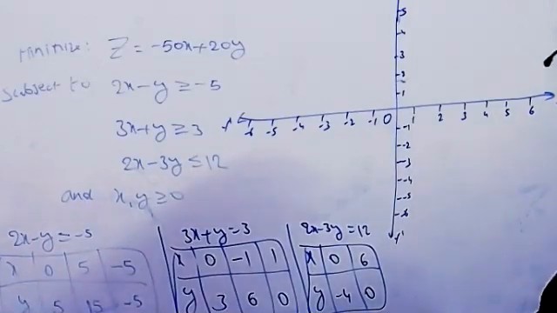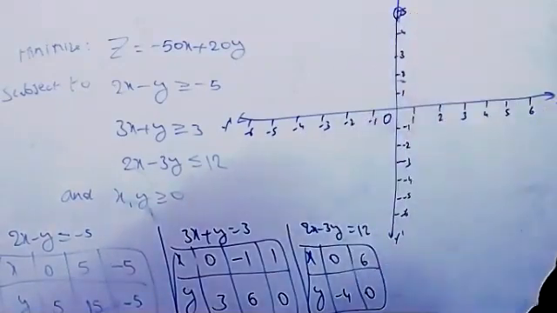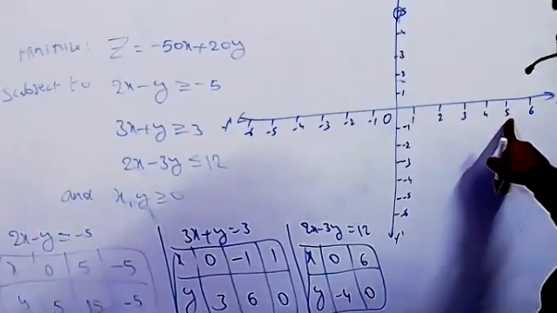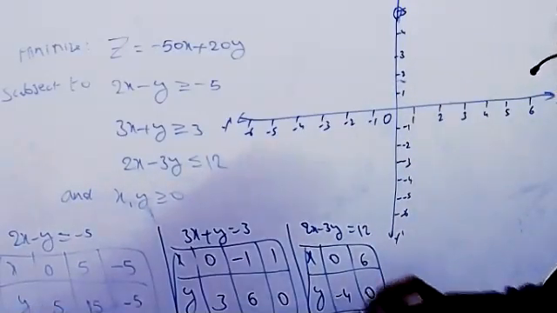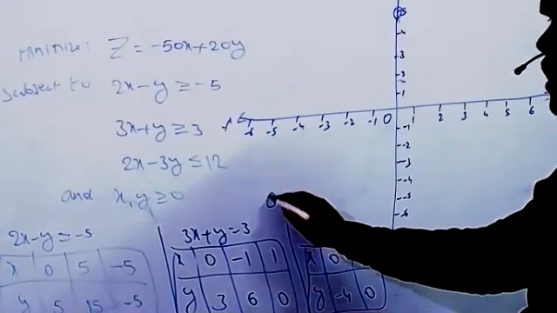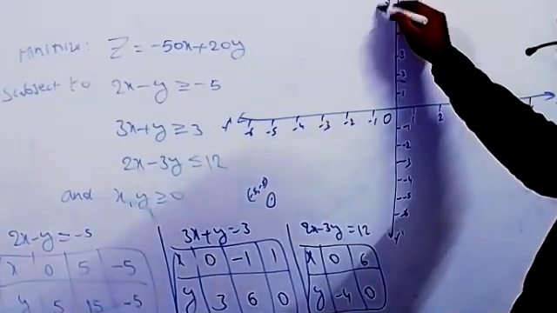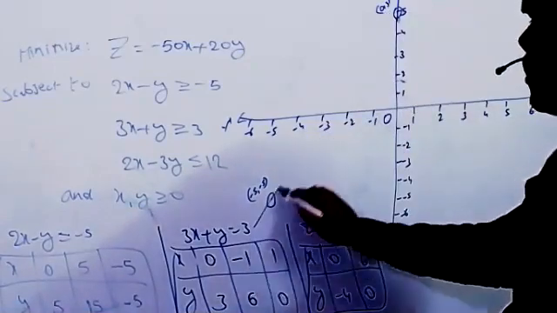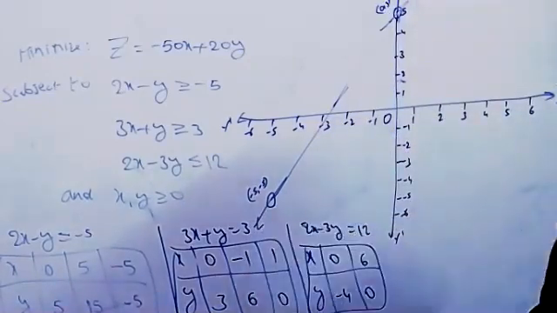Take 0, 5, so x equal to 0, y equal to 5. Clearly you will get this point. Next, 5, 15, so x equal to 5, y equal to 15, which lies somewhere off the graph, so leave that. Then minus 5, minus 5. We get this point here. This is minus 5, minus 5 and this is 0, 5. You can draw a line through them.